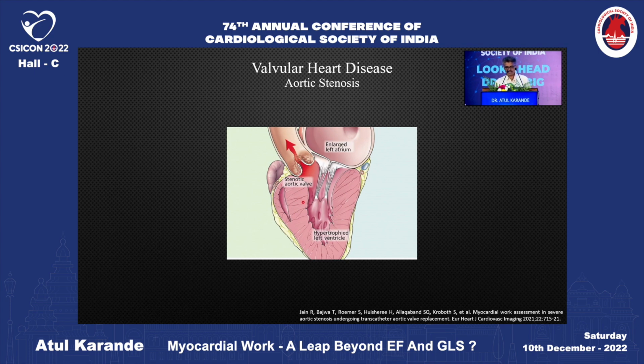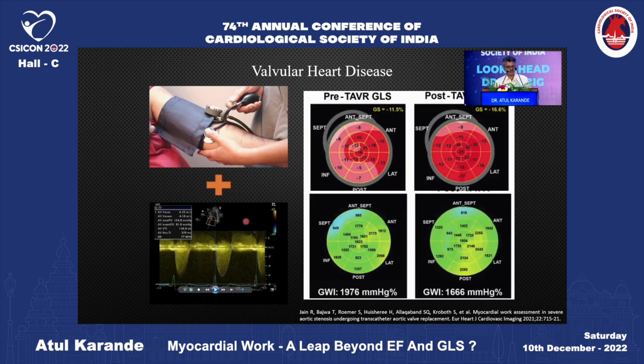In aortic stenosis, systolic BP cannot be used as a surrogate of LV pressure. So Renuka Jain, in her study, added the mean aortic gradient to the blood pressure in aortic stenosis patients to estimate the myocardial work. Now, GLS was significantly impaired, but the myocardial work was high. And after the TAVR, the GLS improved and the myocardial work decreased. So, the impaired GLS in this patient was due to increased afterload rather than due to impaired contractility.